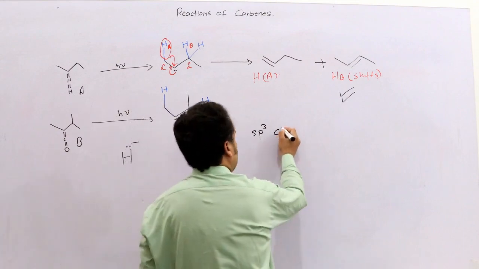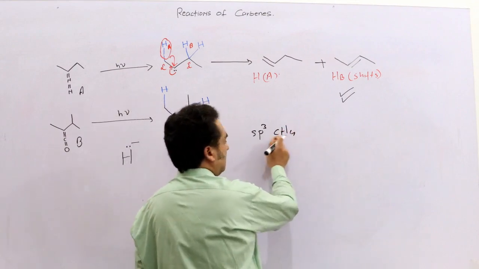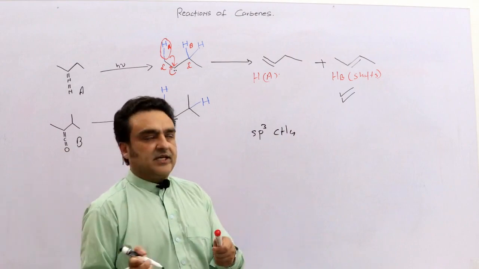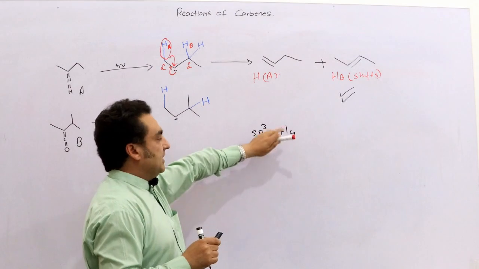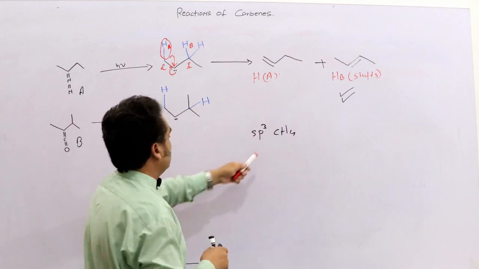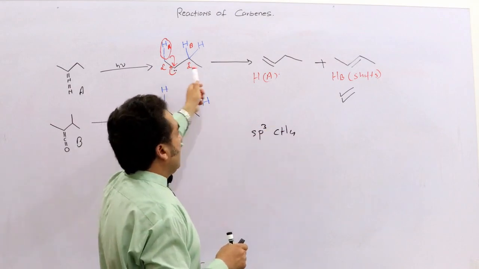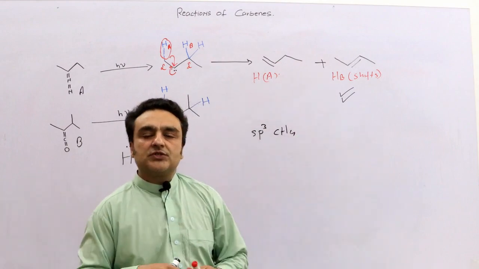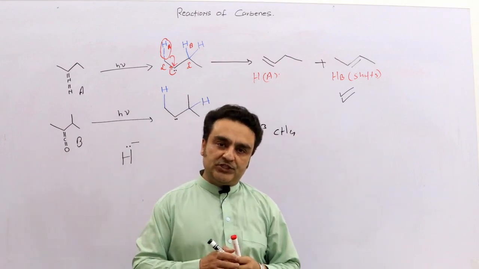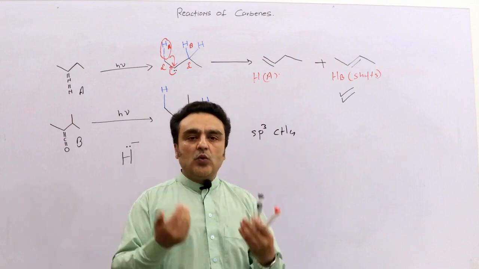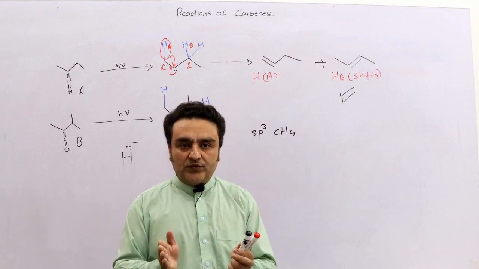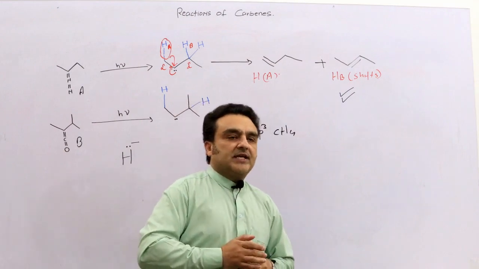Take methane: each CH has a 109.5 degree angle with each other, so it produces a tetrahedral shape. But now when a double bond is produced, the angle changes to 120 degrees. So it's actually the removal or release of the strain which makes this product.